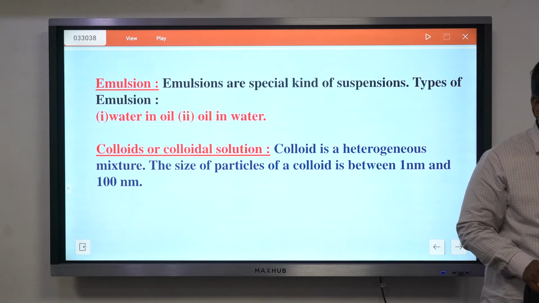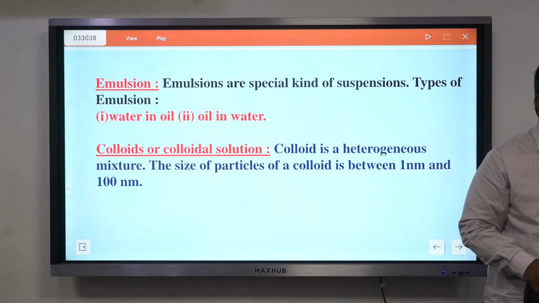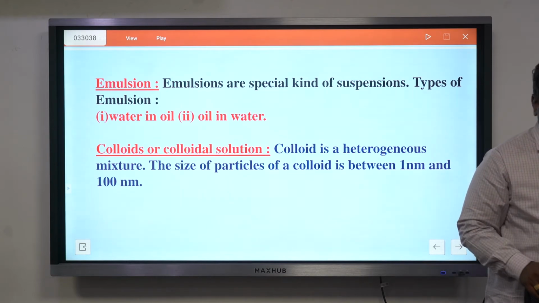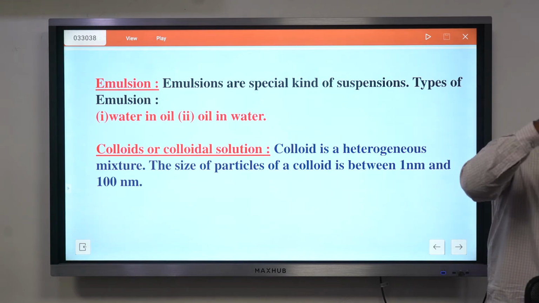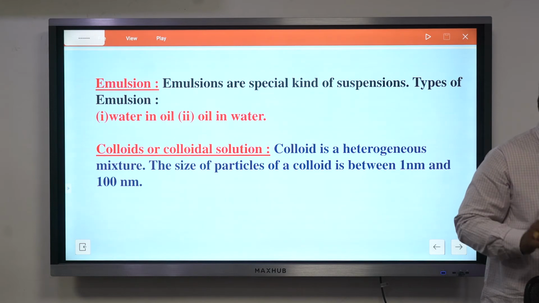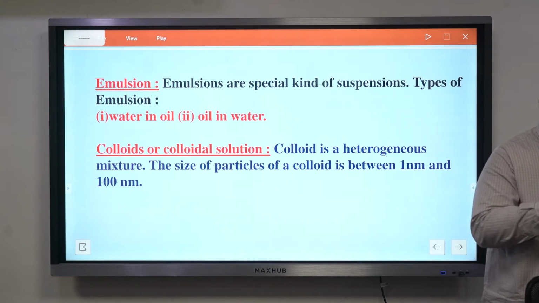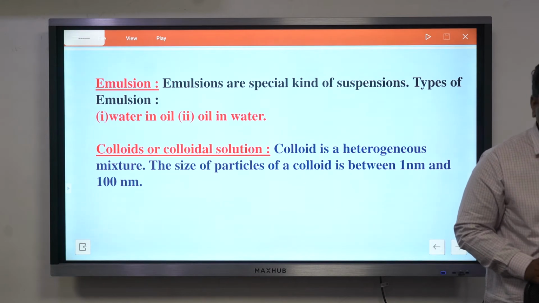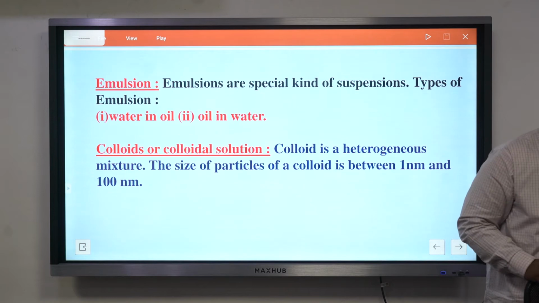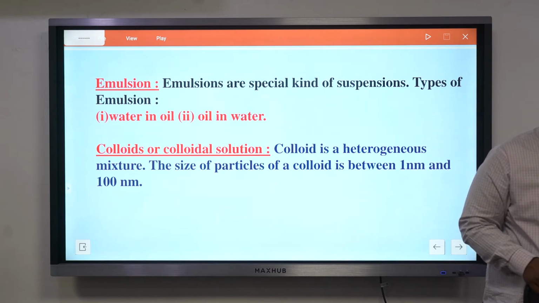In an aquarium, there are stones. In an aquarium, first you drop some stones. After 5 minutes or 10 minutes, you find that all the stones are settled at the bottom. So in that case, you are able to find 2 layers. The bottom layer consists of sand, or the stones, and the top layer consists of only water. Water in one case, sand at the bottom. The moment you are able to find 2 different layers, then we call it a heterogeneous one.